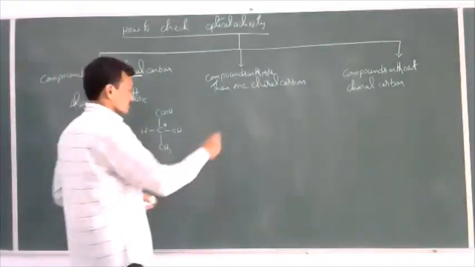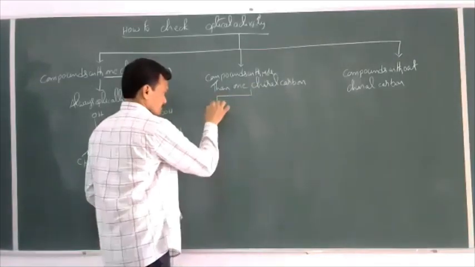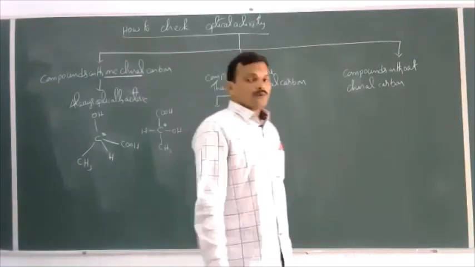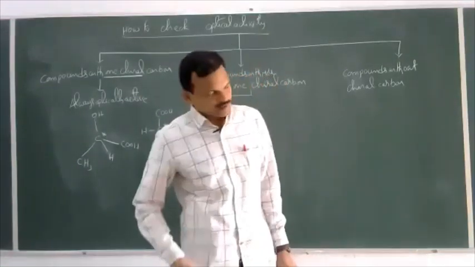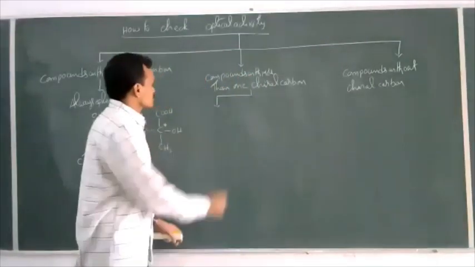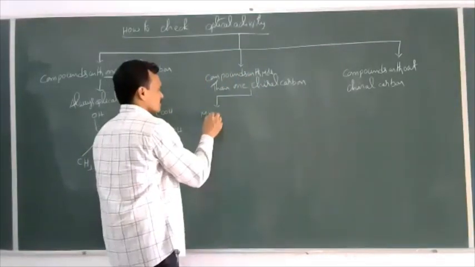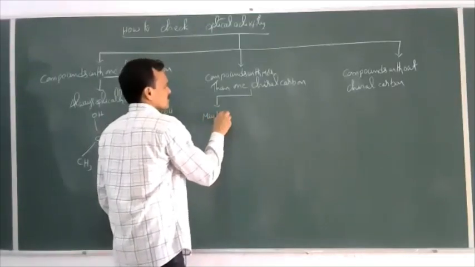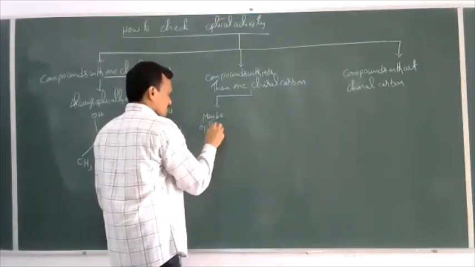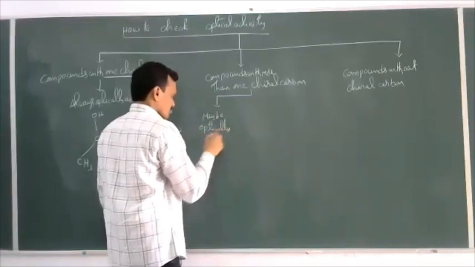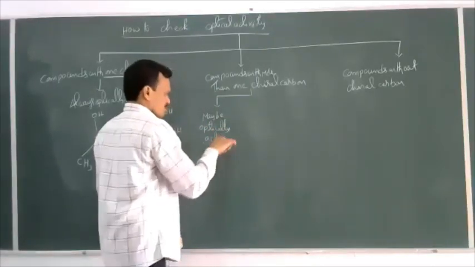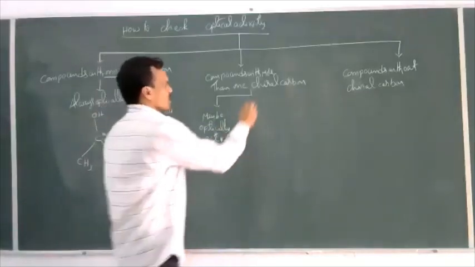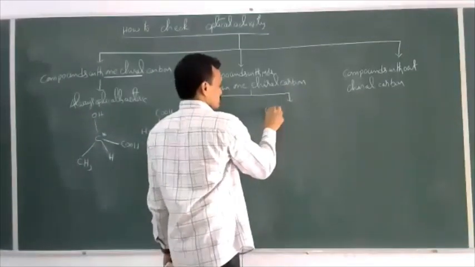Now the compounds with more than 1 chiral carbon atoms. May be optically active, may not be optically active. 2 possibilities are here.